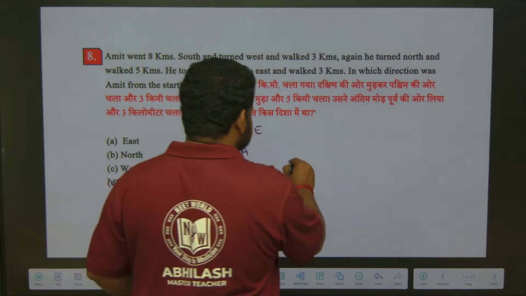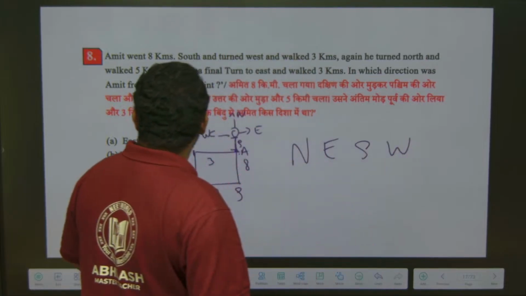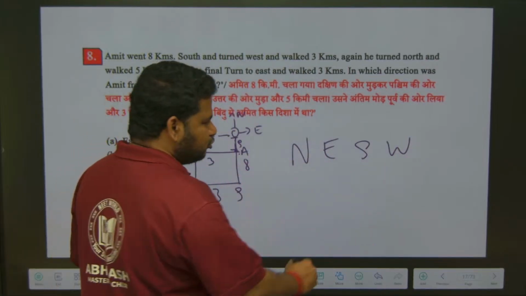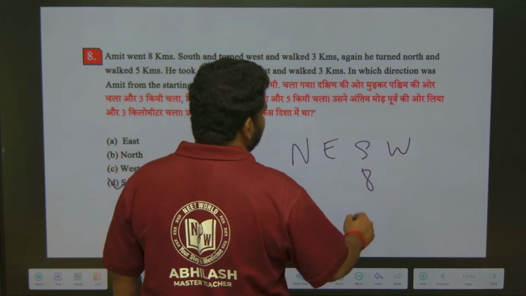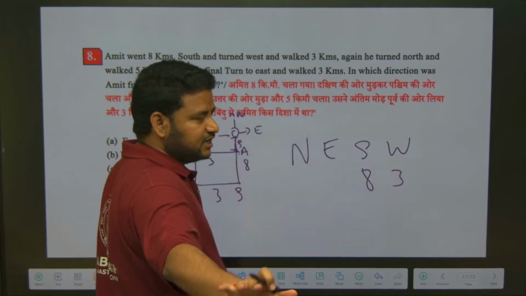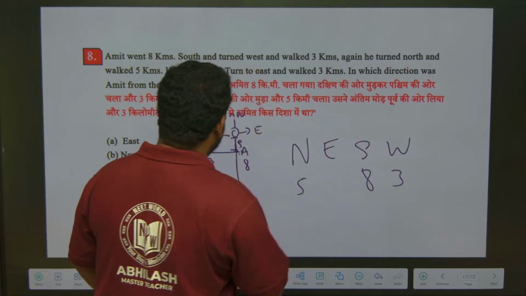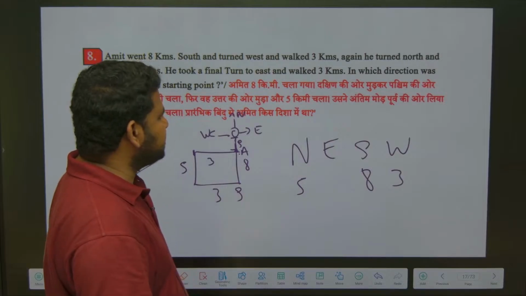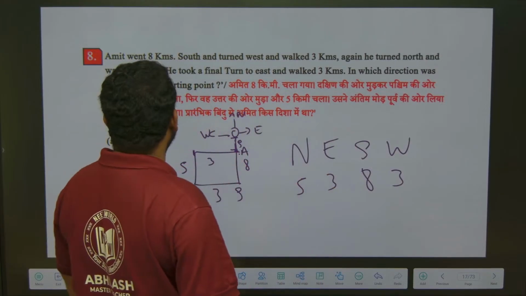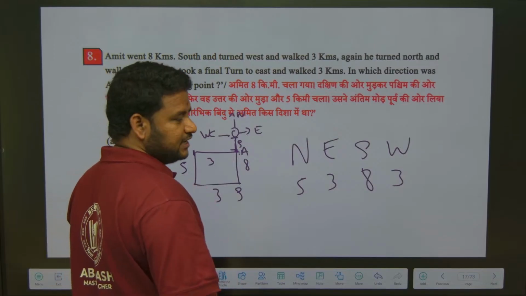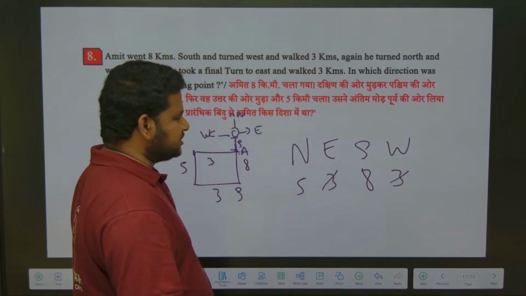Now let us use the trick and solve the same question. Amit went 8 kilometers south. Under south I should write 8. He turned west and walked 3 kilometers. Under west I should write 3. Again he turned north and walked 5 kilometers. Under north I should write 5. He took a final turn to east and walked 3 kilometers. Under east I should write 3. In which direction is Amit from the starting point? I should cancel 3 and 3.